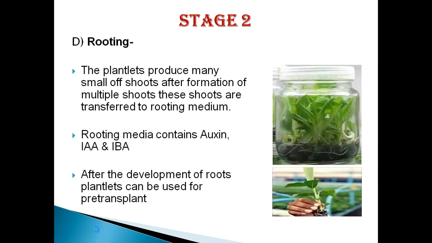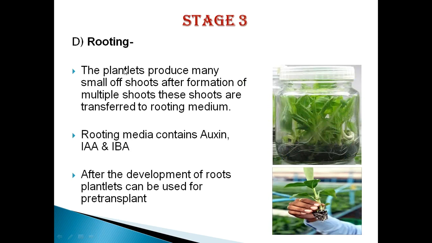So the next stage is the rooting of culture. So we have to form roots on the well-grown plant. The plantlet has produced many small shoots.